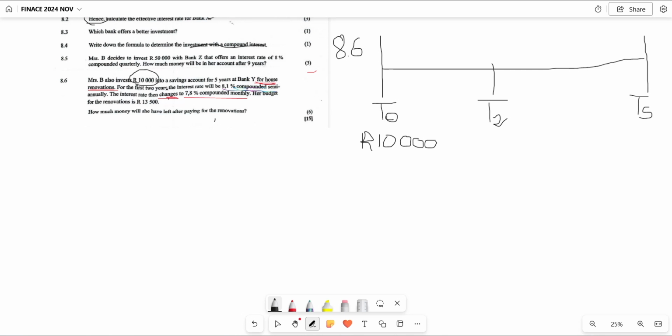Because the first interest rate lasted for 2 years. Then from T0 to T2, we must indicate our interest rate. The interest rate was 8.1% per annum compounded semi-annually.